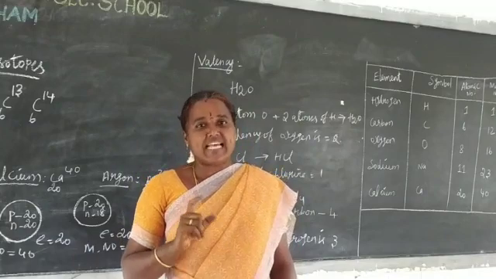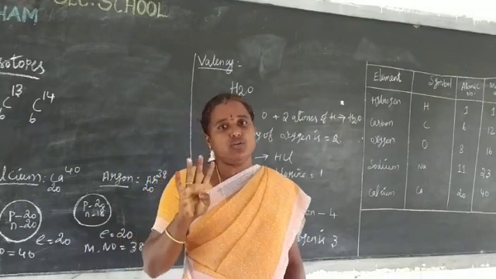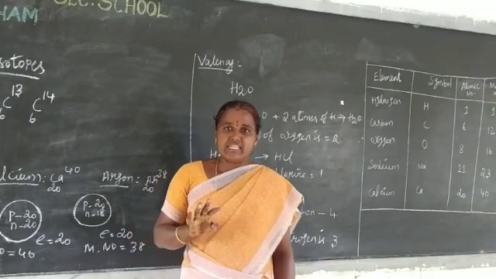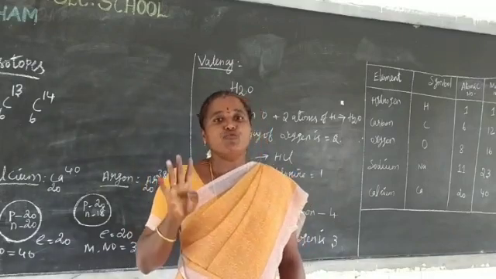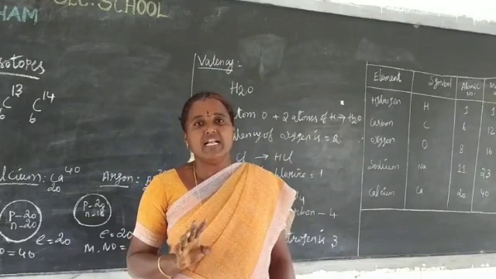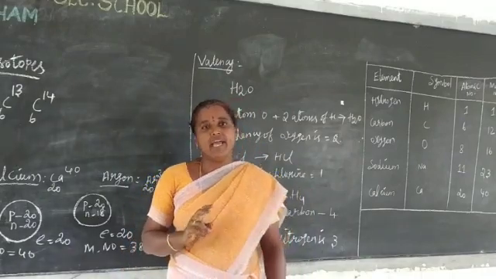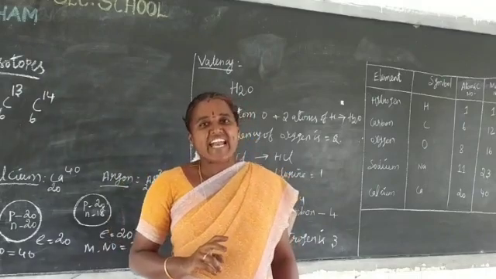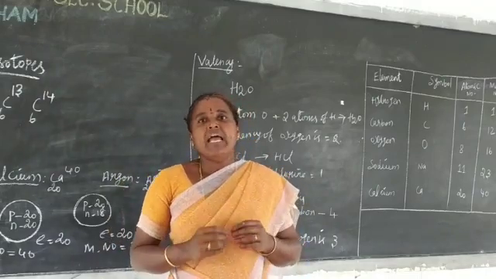Next, the elements having valency 4 are called tetravalent. For example, carbon. Okay, did you understand? Next, do you know what makes atoms stick together?